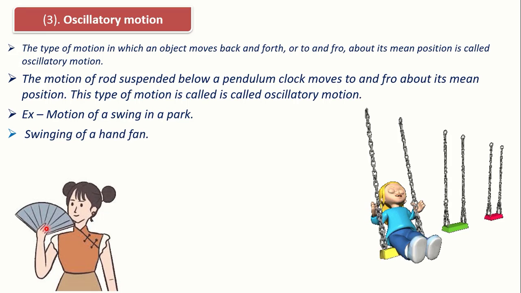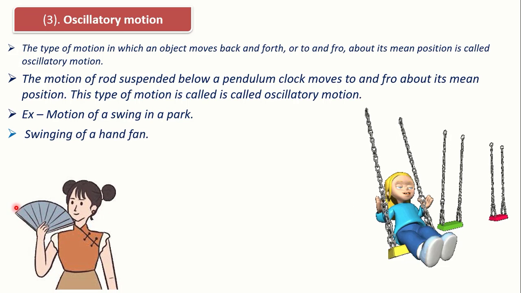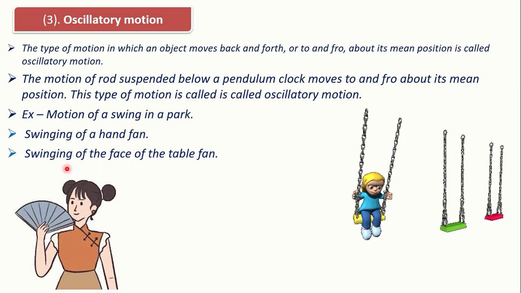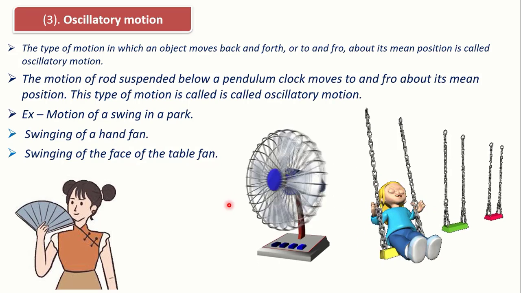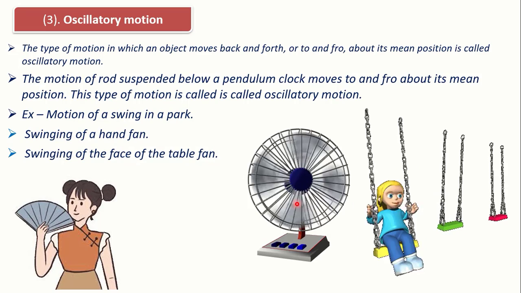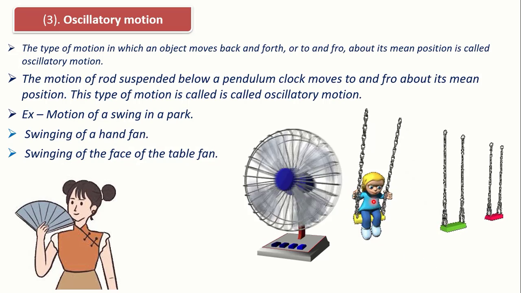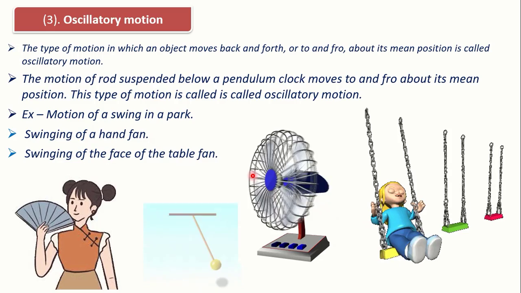Swinging of a hand fan, when this girl moves this hand fan, it will also perform an oscillatory motion. And swinging of the face of the table fan, you can see this table fan which is swinging and moving the face of this fan from one position to another position, performing oscillatory motion.